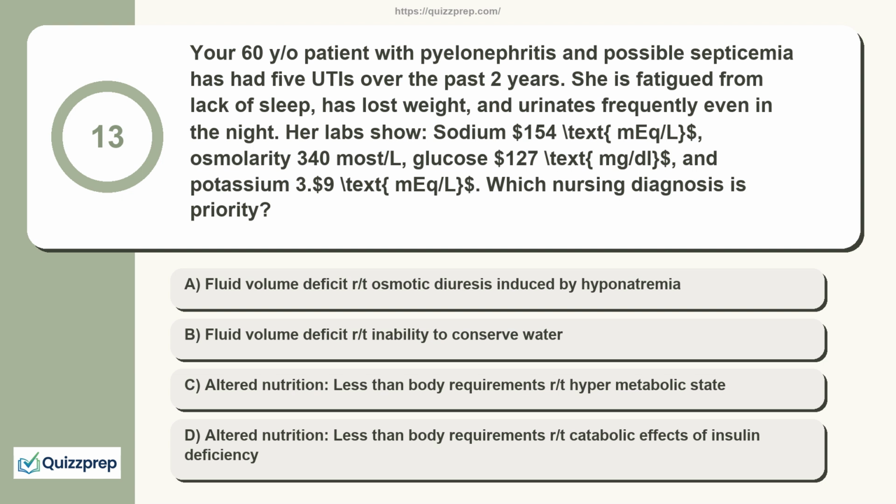Fluid volume deficit R/T osmotic diuresis induced by hyponatremia. Fluid volume deficit R/T inability to conserve water. Altered nutrition, less than body requirements R/T hypermetabolic state. Altered nutrition, less than body requirements R/T catabolic effects of insulin deficiency.